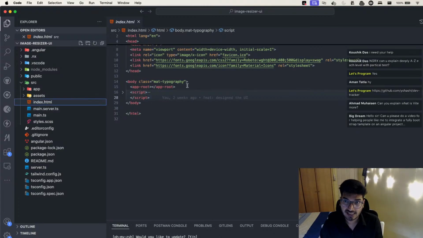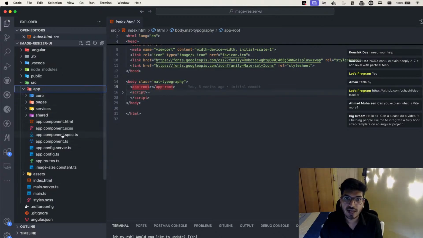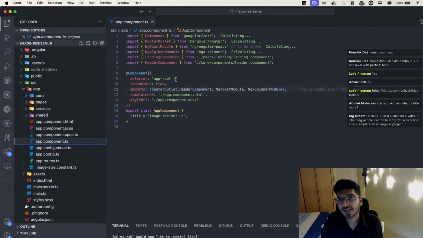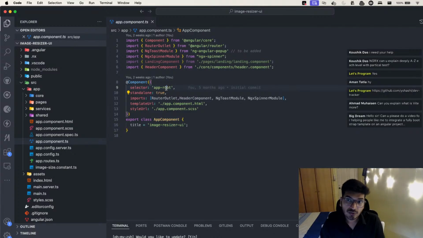Inside index.html, I have a root, and this selector is present inside your app.component. I have an app.component selector, which takes the content from your HTML and renders it inside the selector.